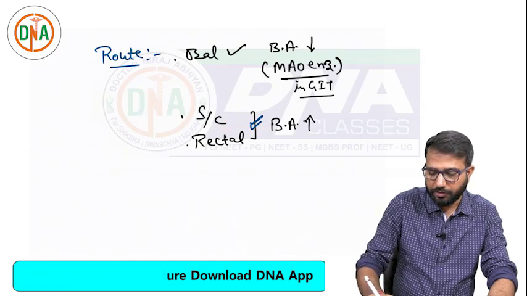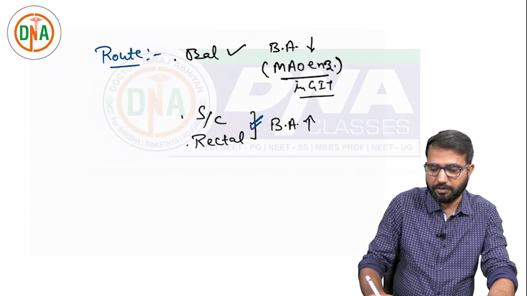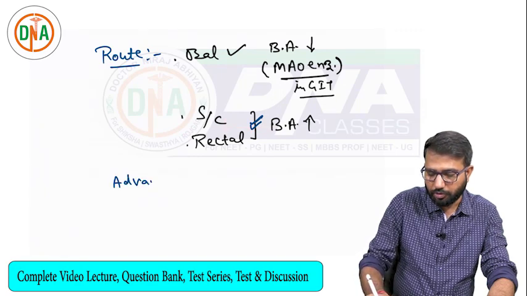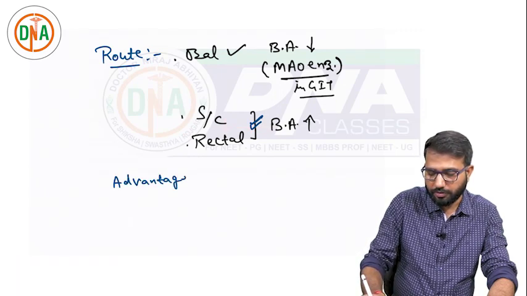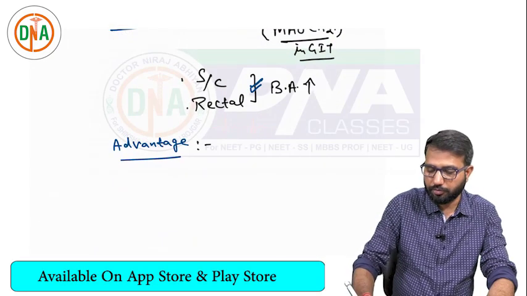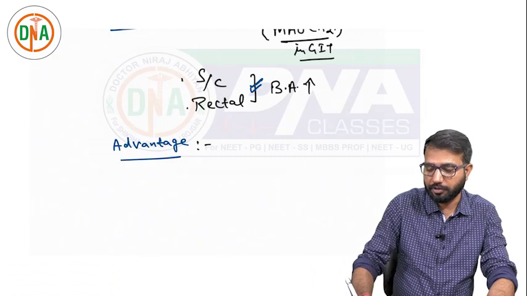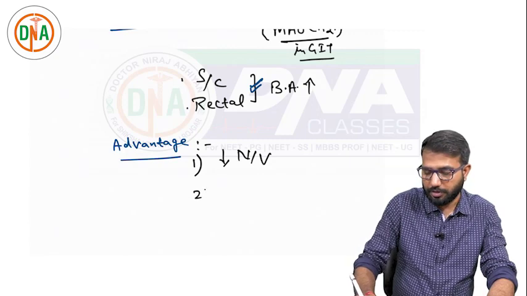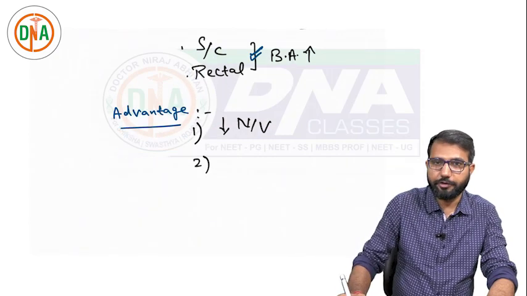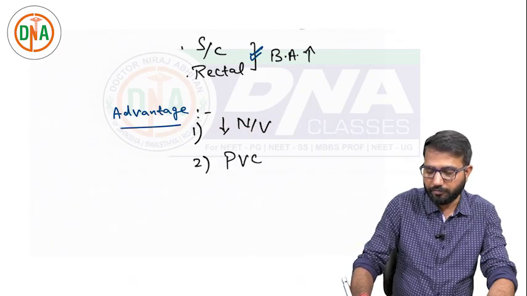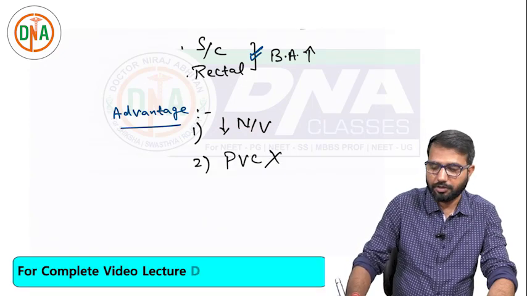Then comes the question, what are the advantages? What is the advantage of this drug over ergot compounds? In ergot compounds, I told you they increase the risk of nausea and vomiting, but these drugs suppress the nausea and vomiting. Ergot compounds cause vasoconstriction in the end arteries. These are not causing peripheral vasoconstriction in the end arteries. So that is the advantage.